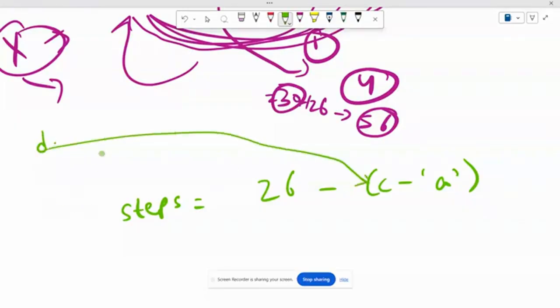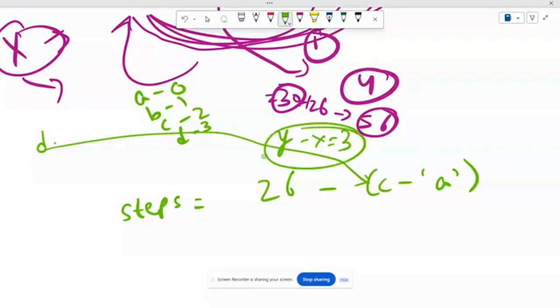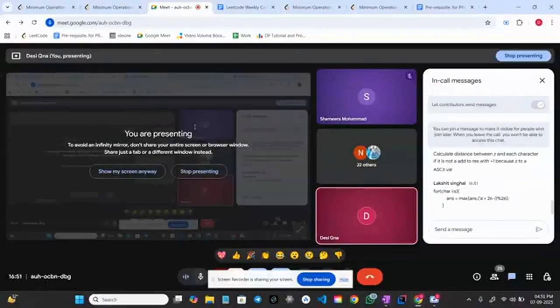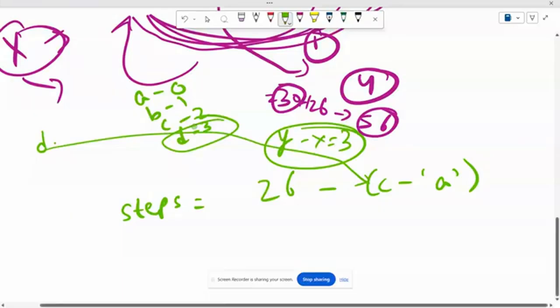So I will get some value, like for A we have 0, we want to get the index, right? B is 1, for all the 26 characters. For D we have 3. So this is what we will get, right? We will put this D here. So D minus A will be what? The ASCII value of D is, let's say, y, and this is x, so we will get 3, right? And that is the index of this D. Is this much clear?